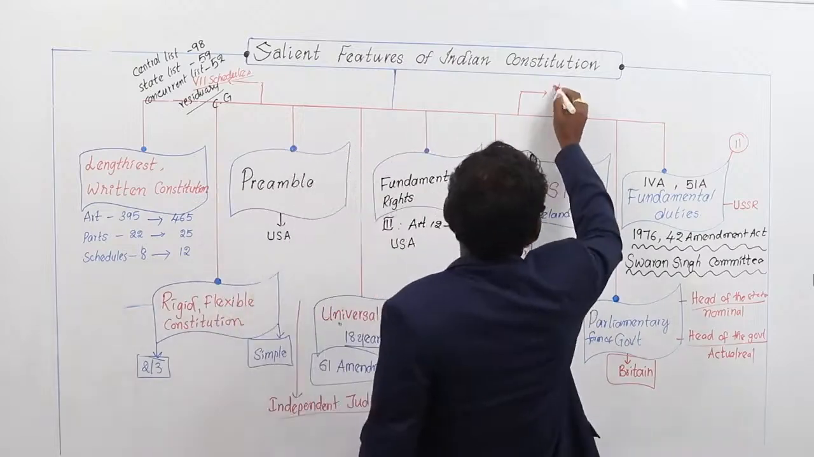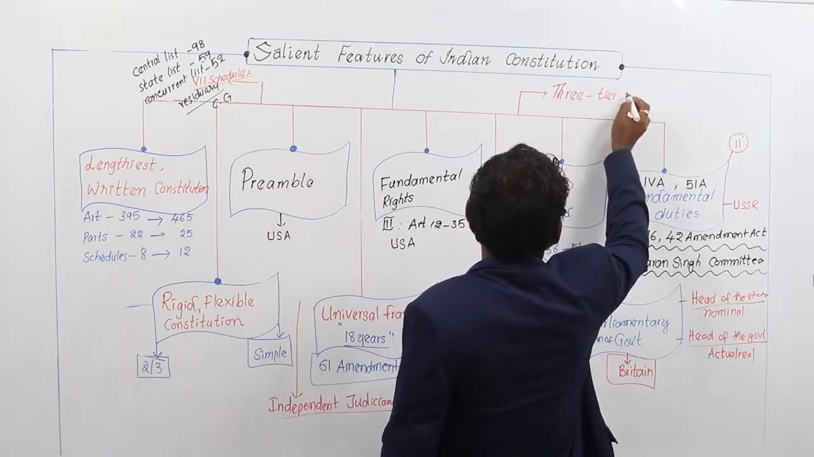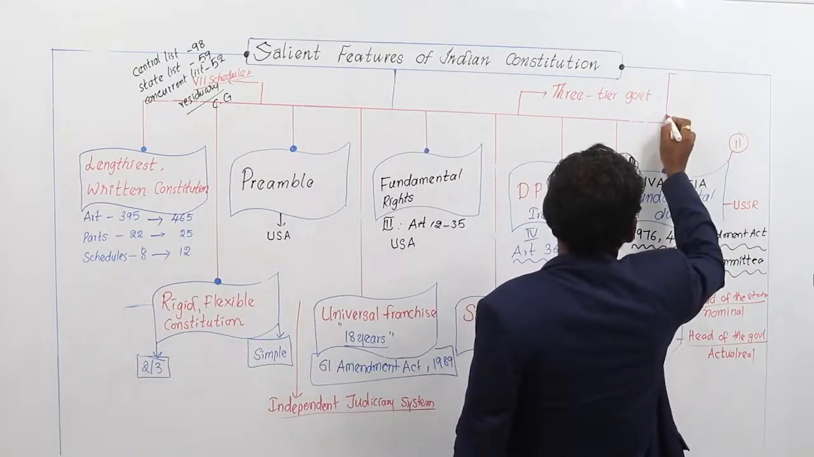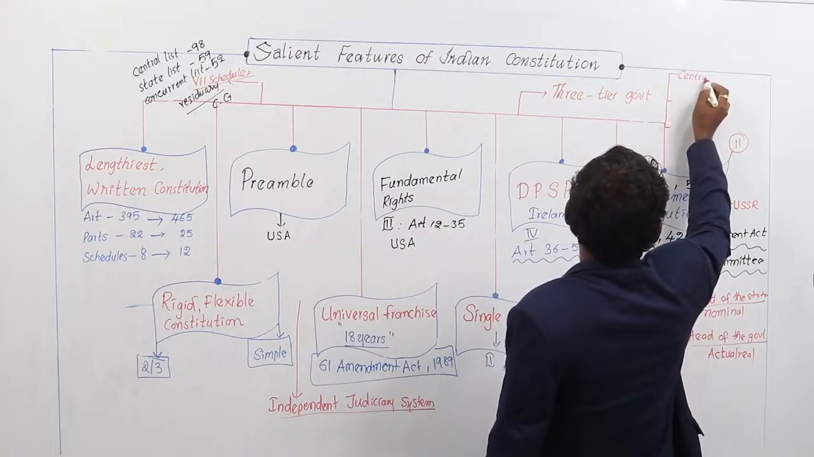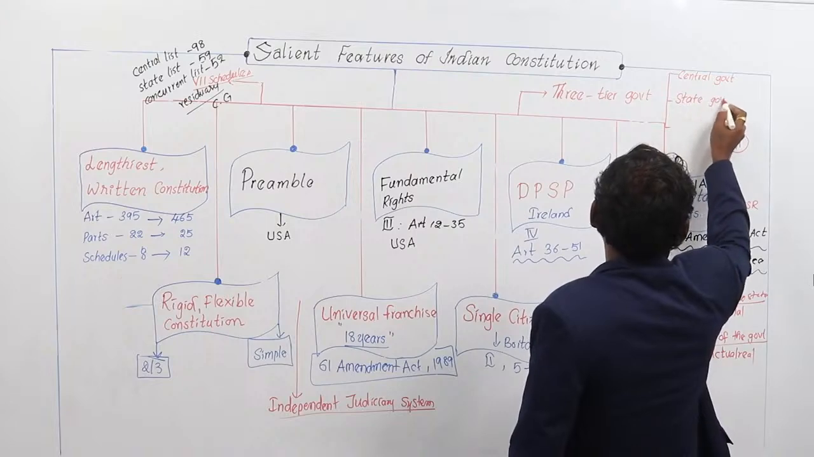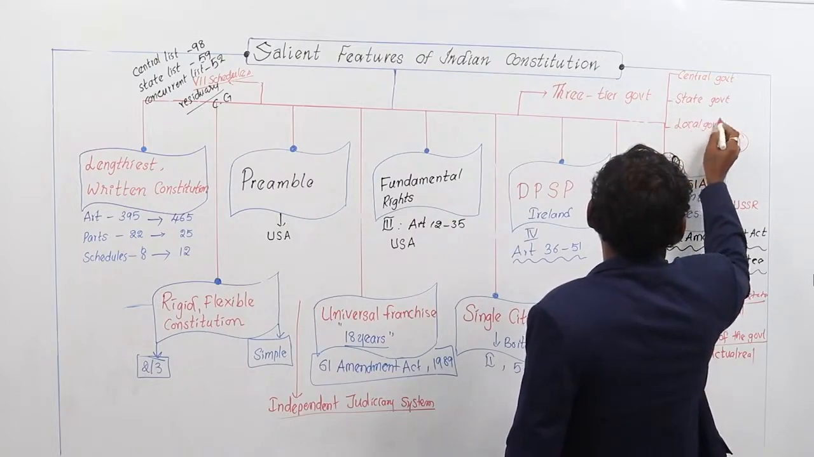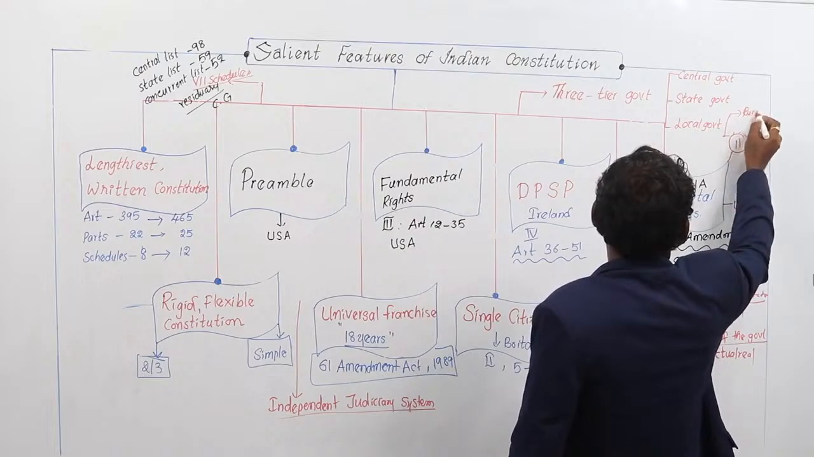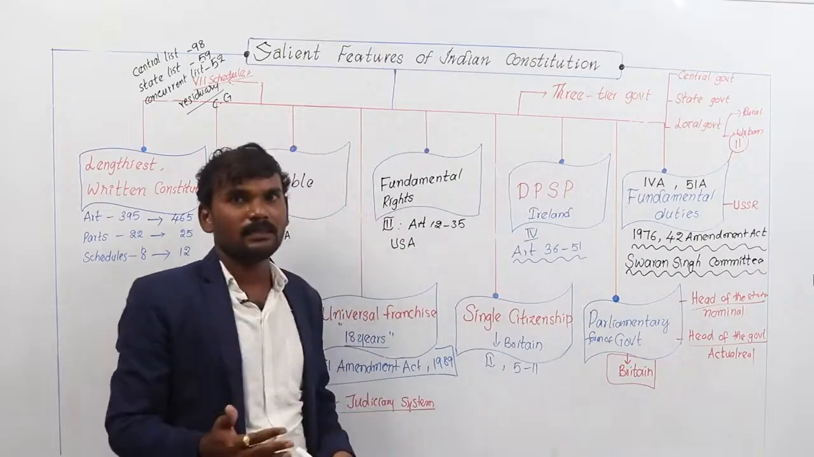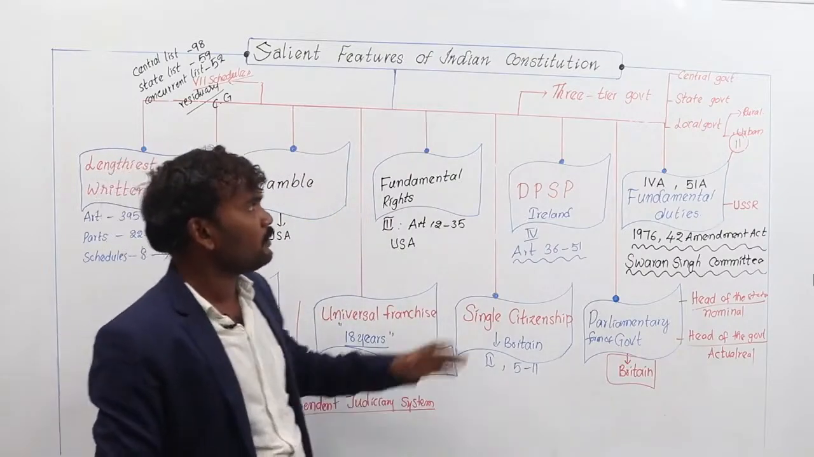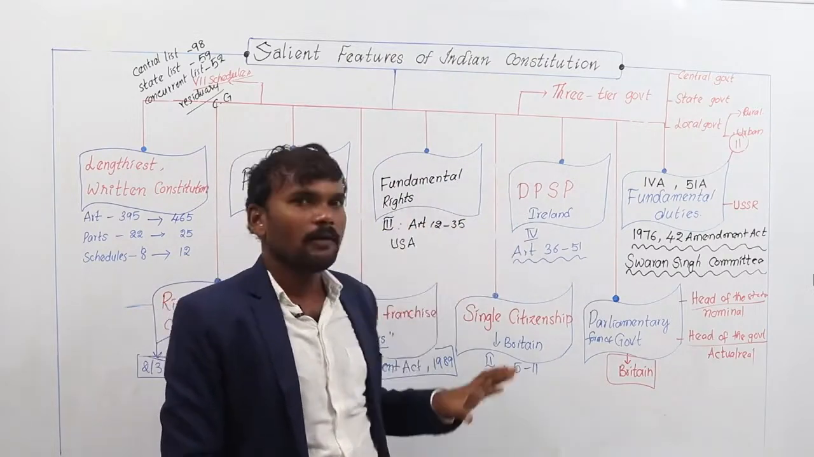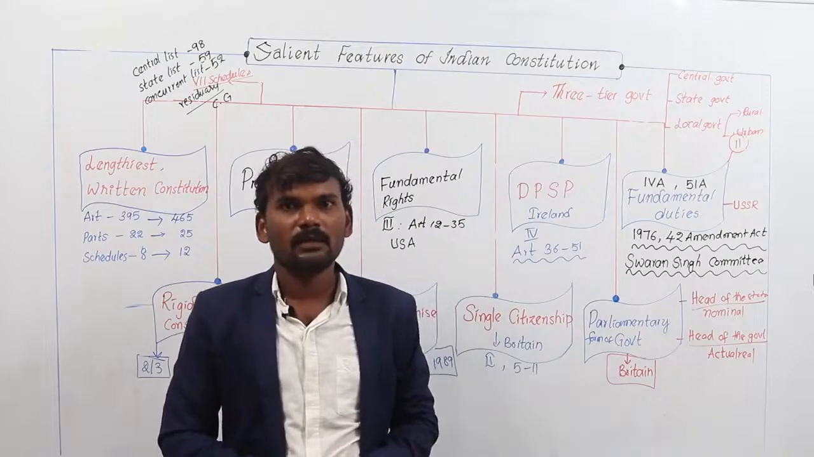Coming to the next one, three-tier government. In India, the form of the government is decentralized. The government is laid down at three stages: central government, state government, and local governments. Local governments are of two categories: rural panchayat raj systems and urban panchayat raj systems. So now the powers are decentralized to the Grama Panchayati level. From Rashtrapati Bhavan to Grama Panchayati level, the powers are distributed. Hence, there is a three-tier system of government in India. So all these things are the most important salient features of our Indian Constitution.